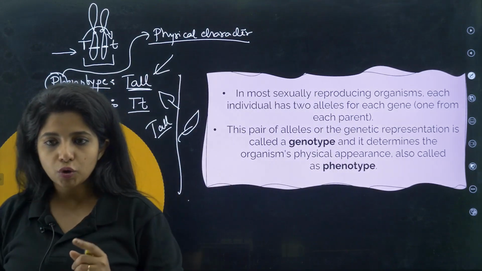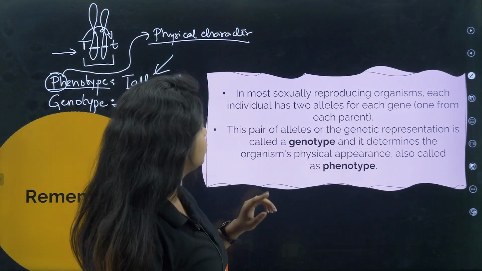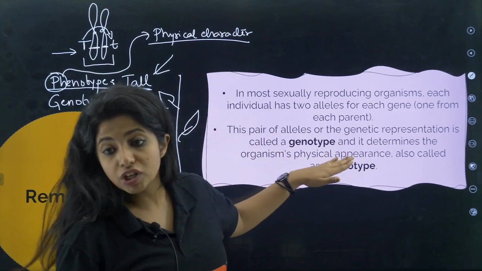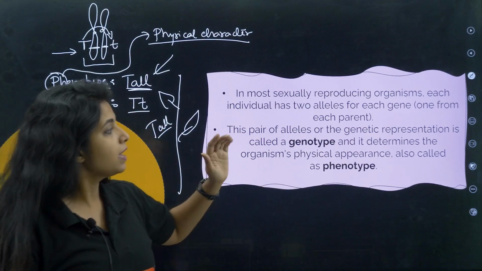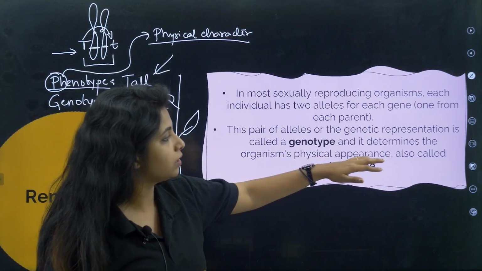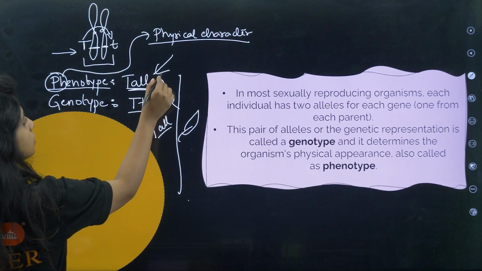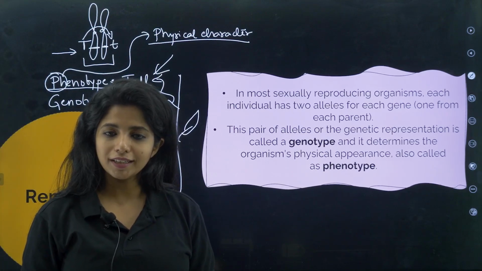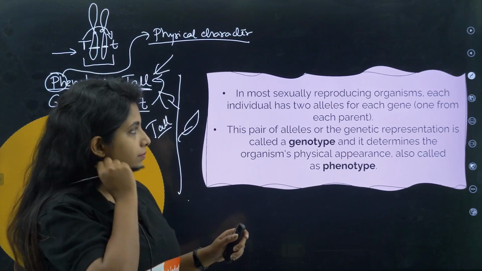You get it? So, in most sexually reproducing organisms, each individual has two alleles for each gene. I already told you, this pair of alleles or the genetic representation is called genotype. What do you call it? Genotype. And it determines the organism's physical appearance, also known as phenotype. This is the one that will be determining this particular thing, that is the phenotype. Cool. I hope you are understanding the basics.